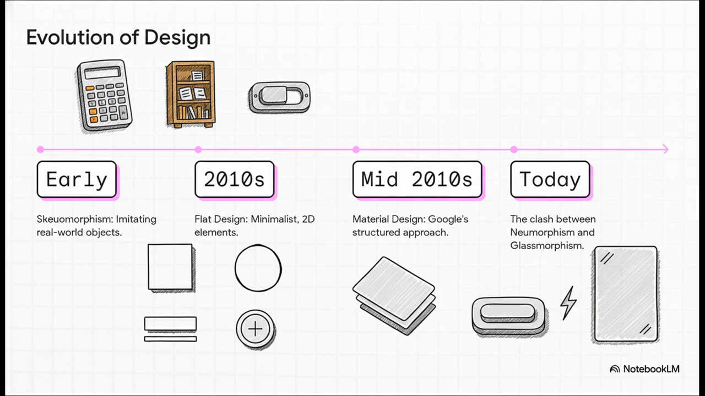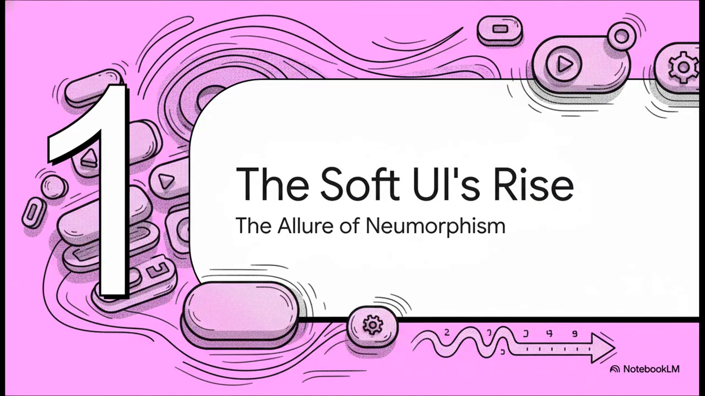We went from interfaces that looked just like real-world objects, that's skeuomorphism, to super minimalist flat design, and then to Google's very structured material design. And that whole journey brings us right to today's battleground, neomorphism versus glassmorphism. All right, first up is our challenger, neomorphism.